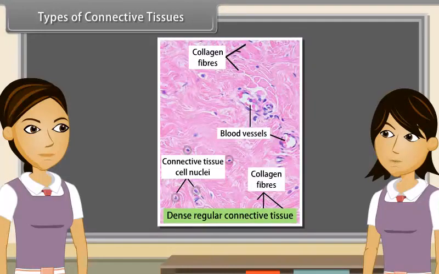Dense regular connective tissue has orderly and densely packed fibers and cells. Dense regular connective tissue is a main component of tendons and ligaments.